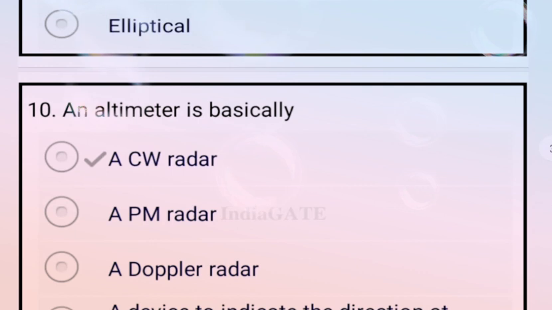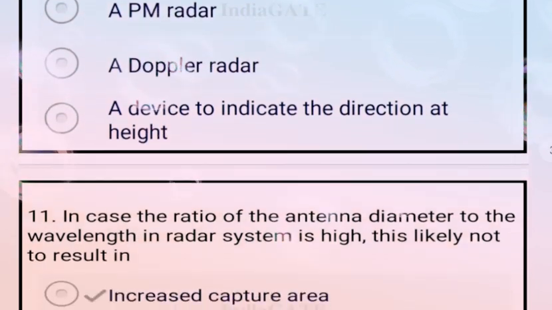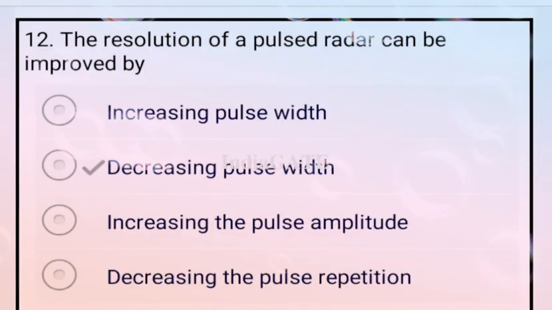Next question, altimeter is basically a CW radar. Okay, option A is your correct answer. Next question, in the case where the ratio of antenna diameter to the wavelength in a radar system is high, this is likely not to result in? So the correct answer for this question is option A, increased capture area. Next question, the resolution of a pulsed radar can be improved by? So this is improved by option B, that is increasing pulse width.